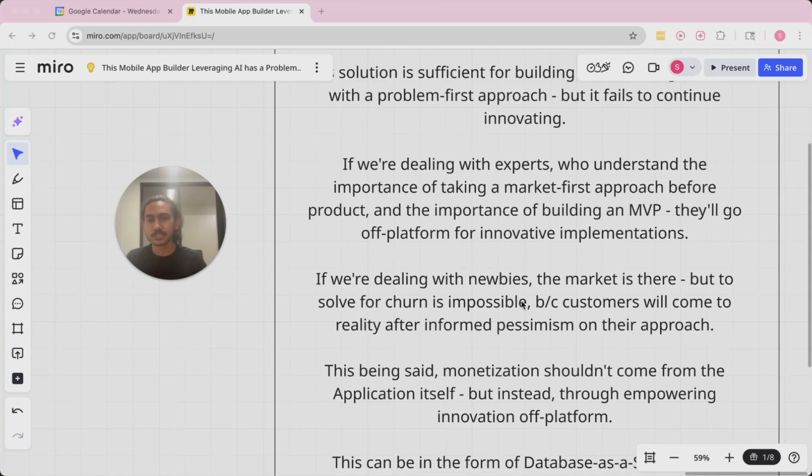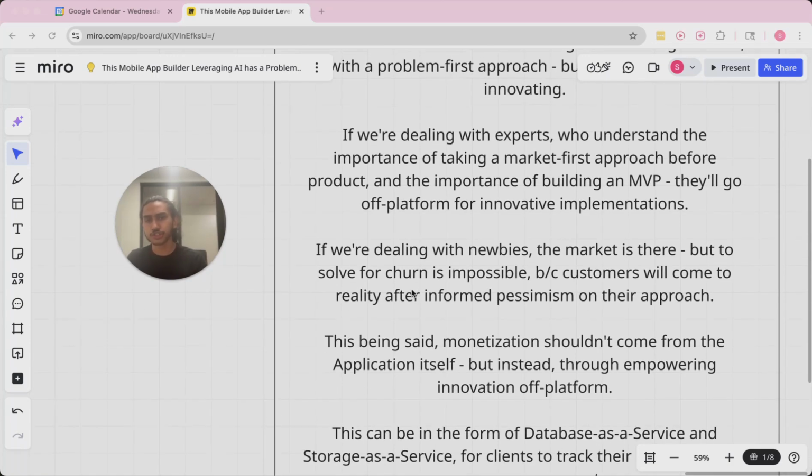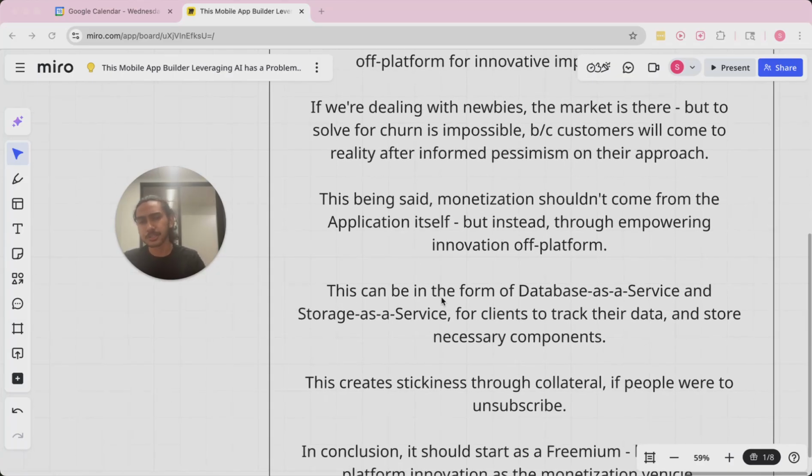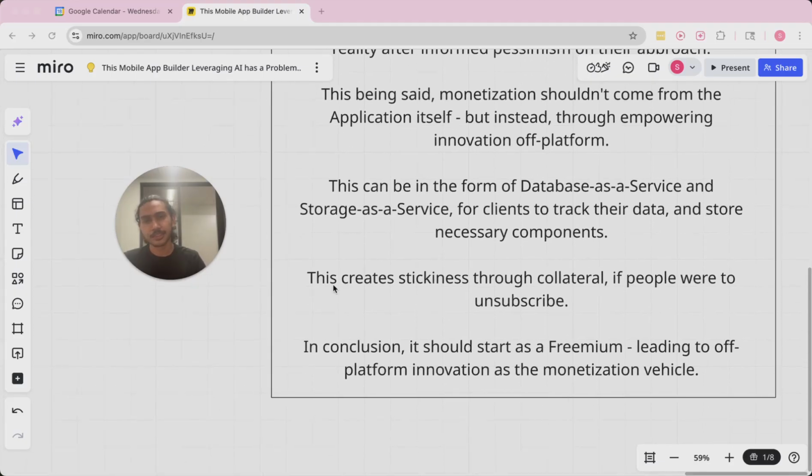If we're dealing with newbies, the market is there, but to solve for churn is impossible because customers will come to reality after informed pessimism on their approach. This being said, monetization shouldn't come from the application itself, but instead through empowering innovation off-platform. This can be in the form of database as a service and storage as a service for clients to track their data and store necessary components. This creates stickiness through collateral if people were to unsubscribe. In conclusion, it should start as a freemium, leading to off-platform innovation as a monetization vehicle.